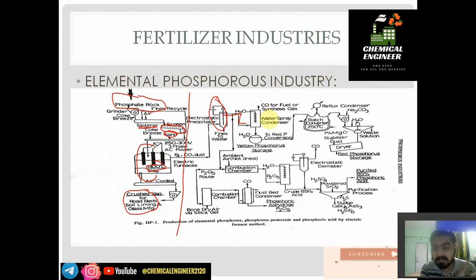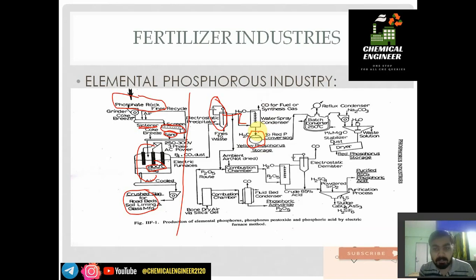Your answer should be clear. Water spray condenser gives yellow phosphorus, and it removes CO. The CO gas is removed and then used as a fuel for the furnace. After that, yellow phosphorus is collected under water. We have this water storage. With water we collect yellow phosphorus because of its reactive nature.